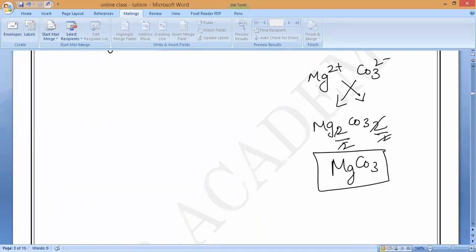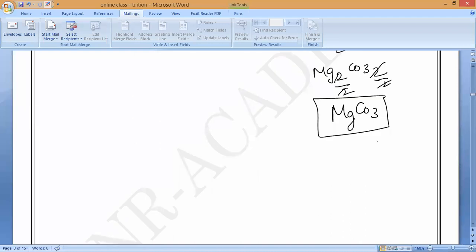KOH plus CO2. You can take so many examples, whatever you want. Kevin is saying something. Please tell me, Kevin. Potassium hydroxide reacts with carbon dioxide.